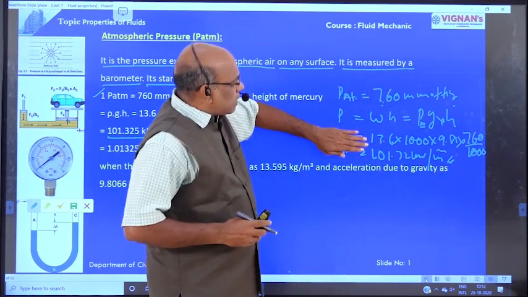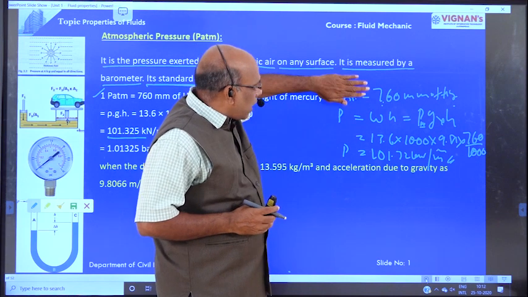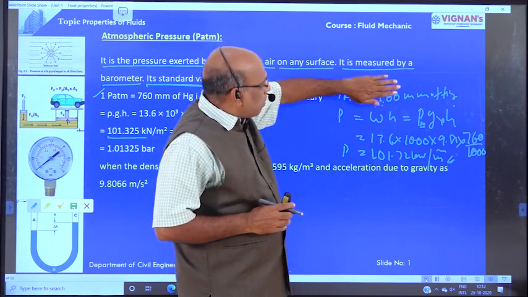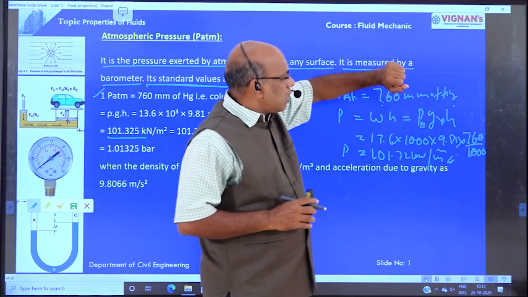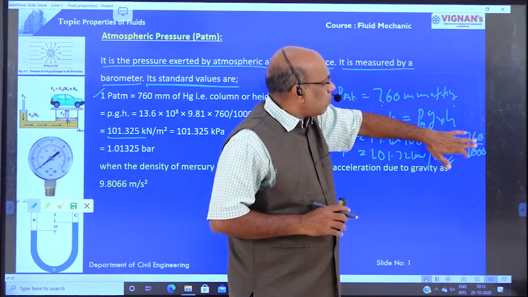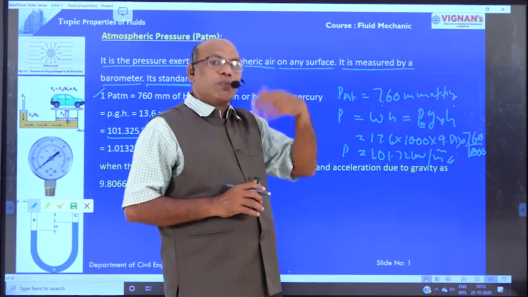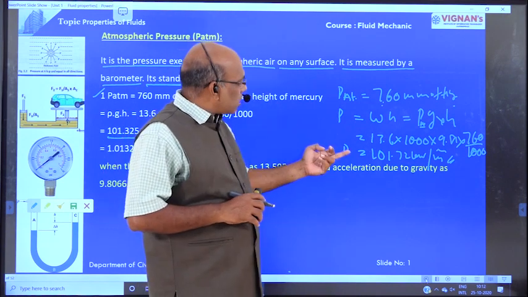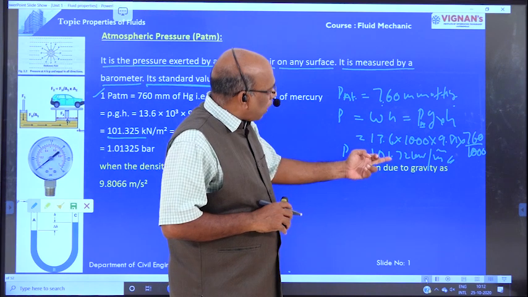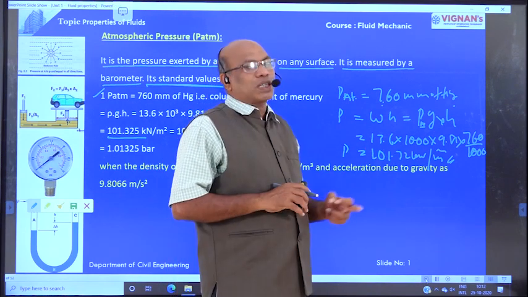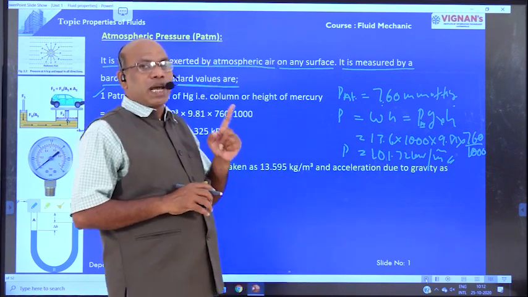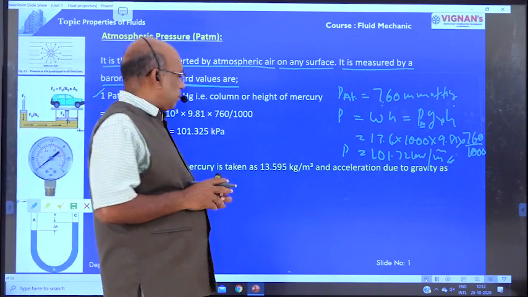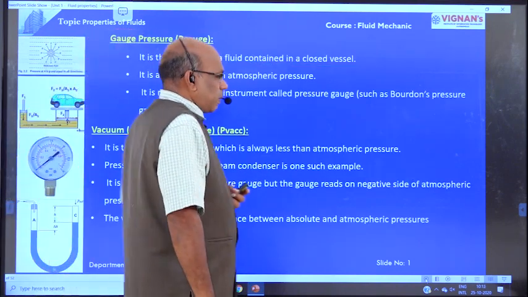The atmospheric pressure is expressed as a pressure head, that is 760 mm of Hg, or 760 divided by 1000 meters of Hg. Then that pressure head converts into pressure, and the atmospheric pressure is equal to 101.32 kilonewton per meter square. That is the atmospheric pressure always acting on the surfaces. This is about atmospheric pressure.